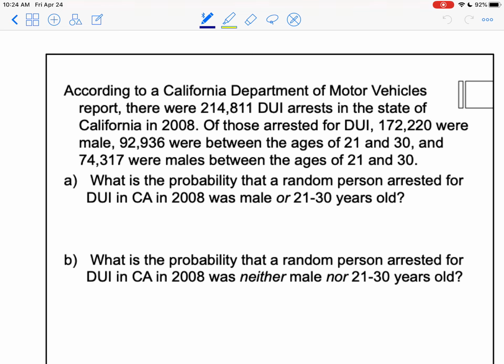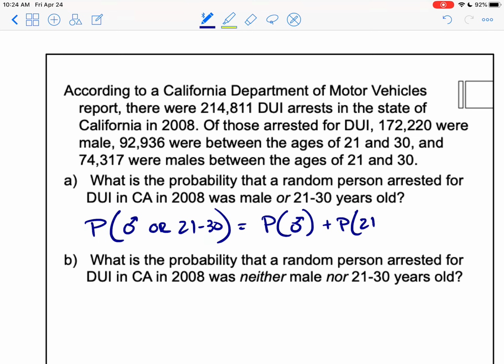So what's the probability that a random person arrested for DUI in California in 2008 was male or 21 to 30 years old? Okay, so we want to find the probability that someone was male or between 21 and 30. All right, so that's going to be the probability that someone's male plus the probability that they're between 21 and 30 minus the probability that they were both male and between 21 and 30.